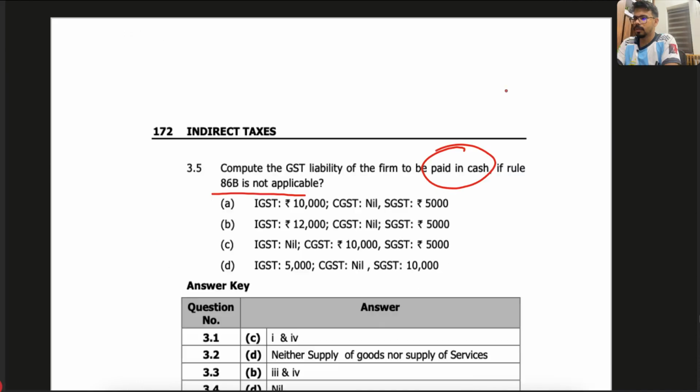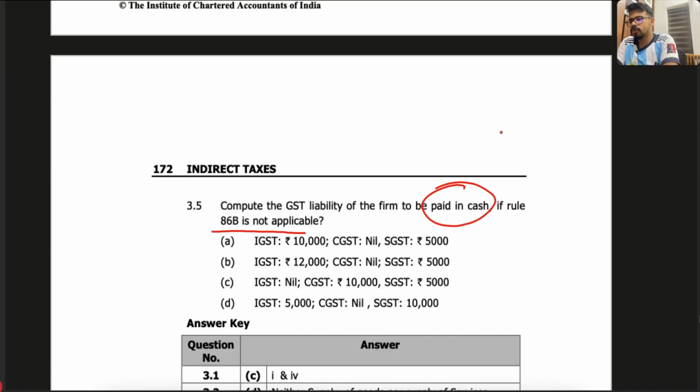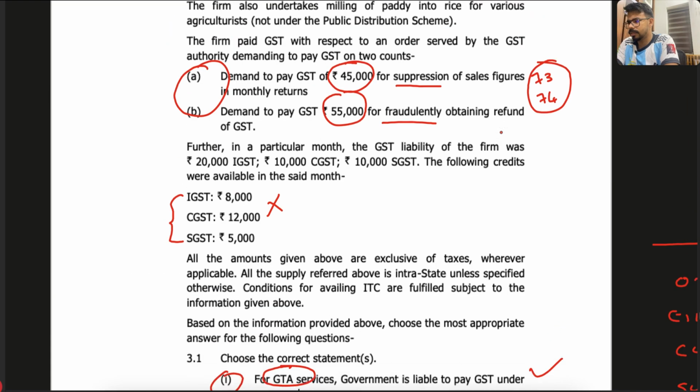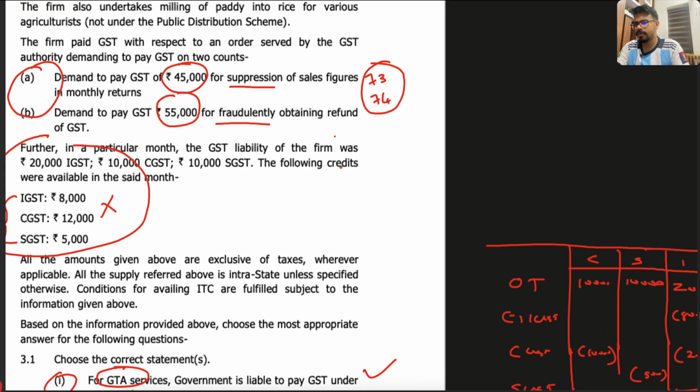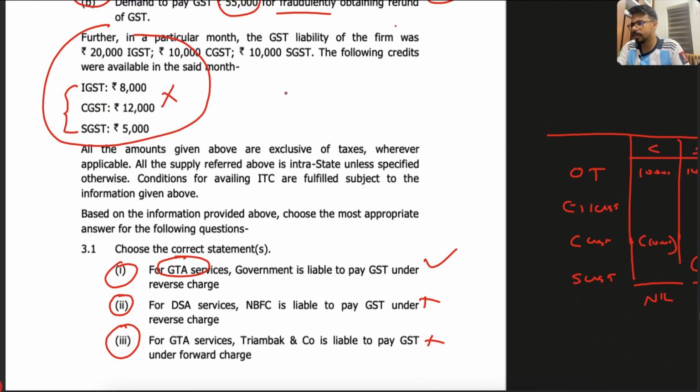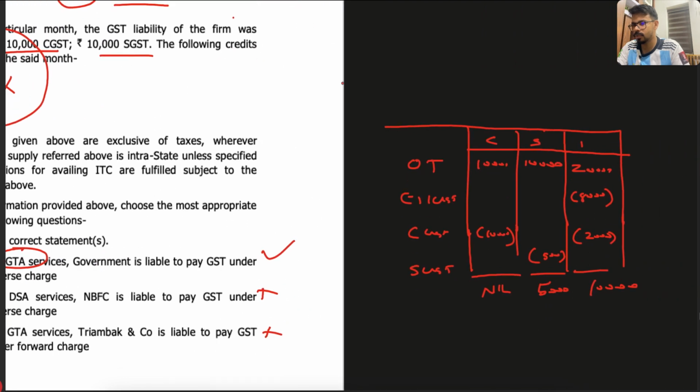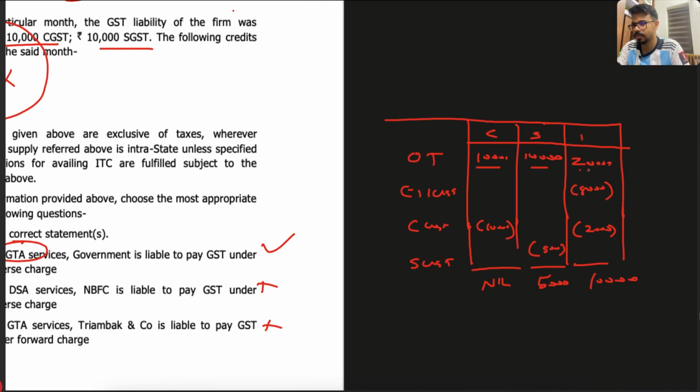Tell me how much GST amount they have to pay. Very easy question. You have to take the information from these sentences, right? It's very easy. I have already done it here. So the output tax they gave is IGST 20, CGST 10, SGST 10. So you can just write output tax as 10,000, 10,000, 20,000.